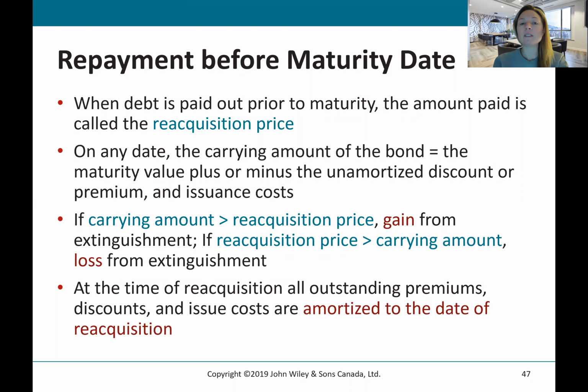If the carrying amount is more than the reacquisition price, then there's a gain from the extinguishment because you're paying less than what you're carrying it for. But if the reacquisition price is more than the carrying amount, then there's a loss. So you need to true up the debt to whichever it's being extinguished at. If you're extinguishing it for more than you're carrying it at, then obviously that's bad. There's a loss.